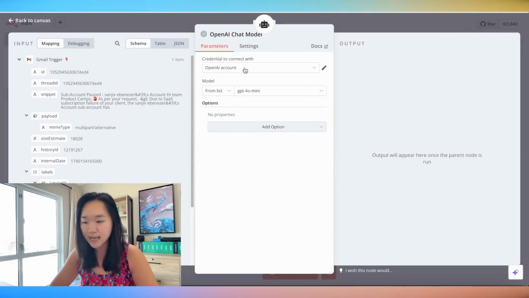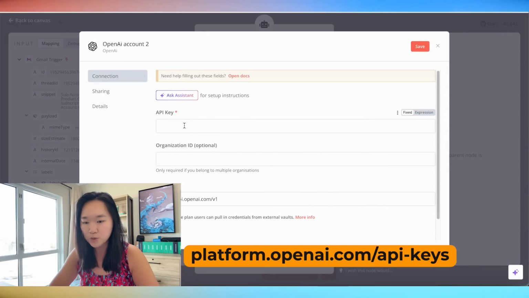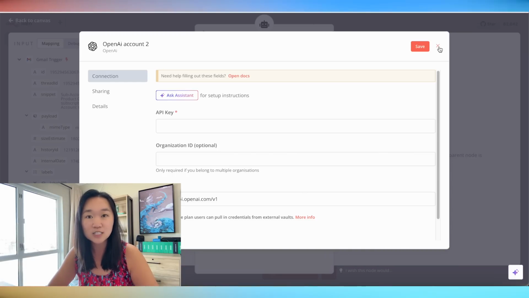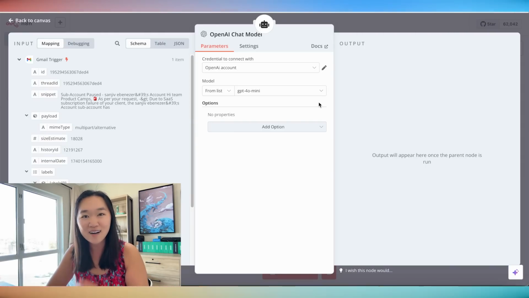To get your account created, you just need to put in your OpenAI API key. To get your API key, you can go to platform.openai.com/api-keys. You want to treat your API key really as your password. This is not something that you want to share with others because it's connected to your credit card. The more usage there is on the API key, the more you have to pay.